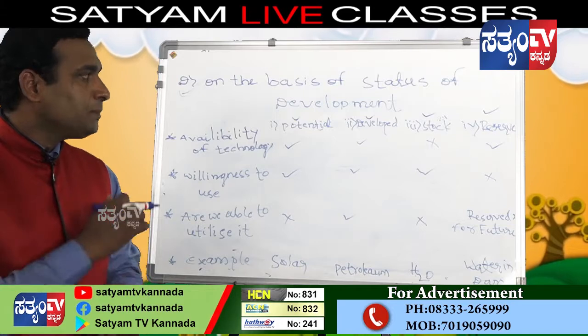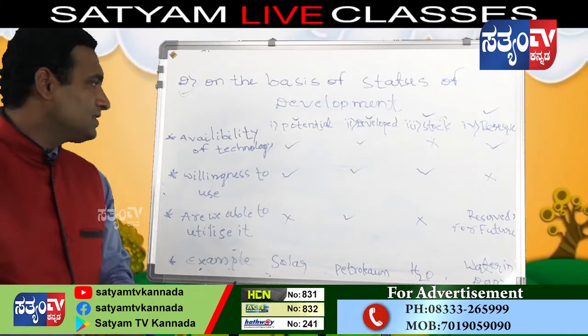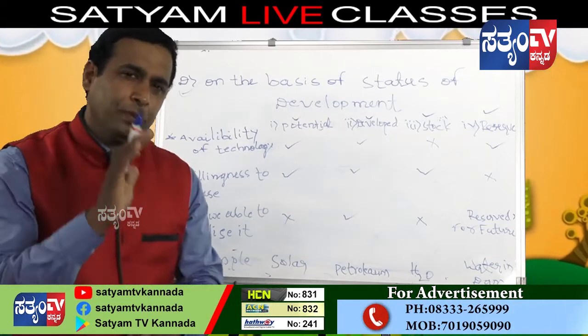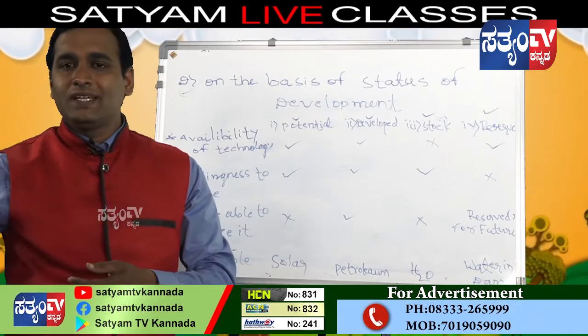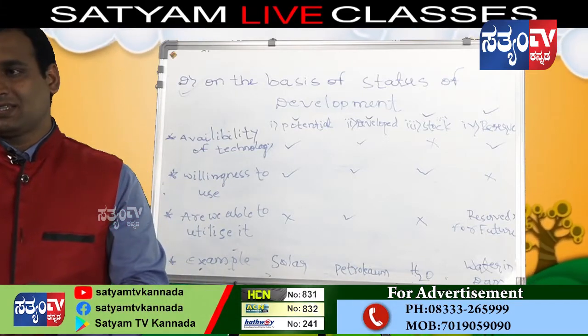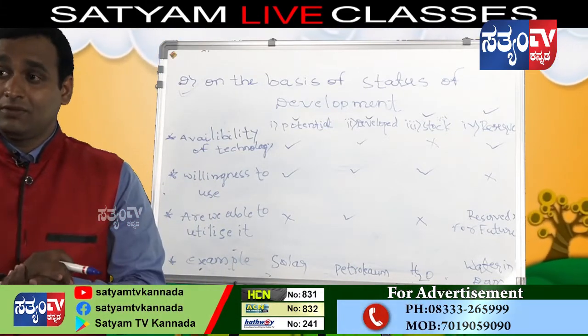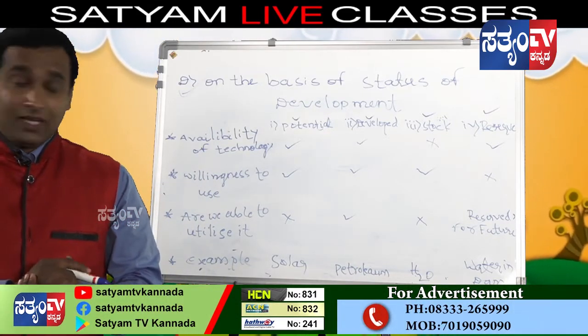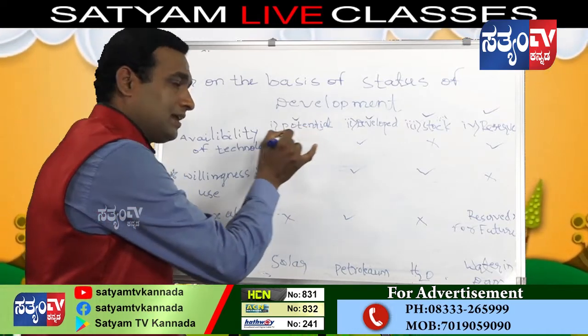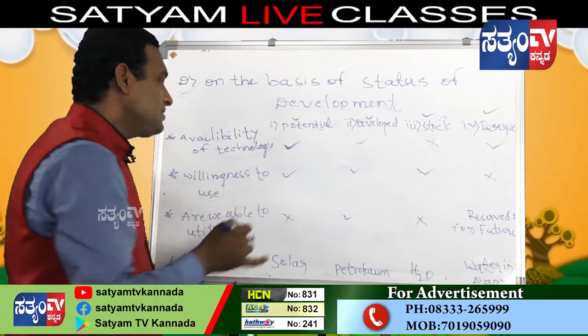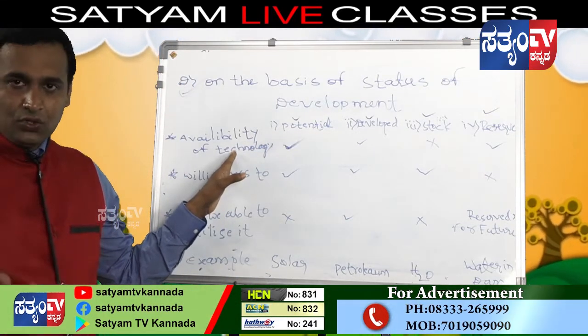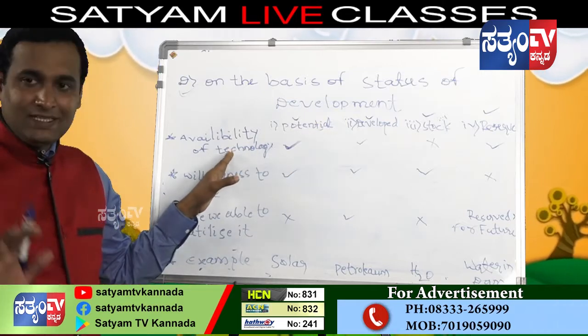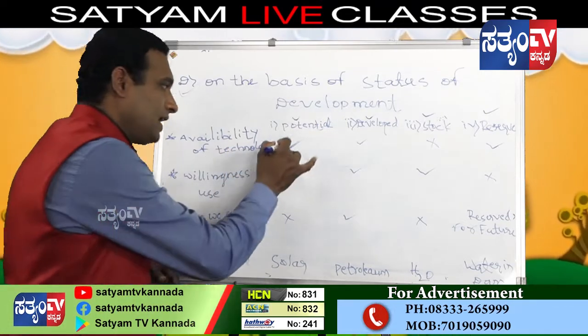What are potential resources? For example, we have proper technology to utilize the potential resources. We are good in technology, so I have ticked here, meaning technology is there.